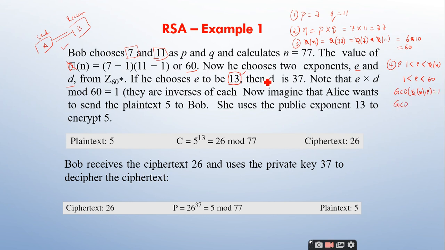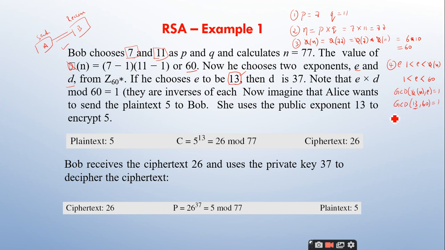He has taken 13, right? GCD of 13 comma 60, is it 1 or not? Yes, sir. You can take any other number also, which is a co-prime of 60.